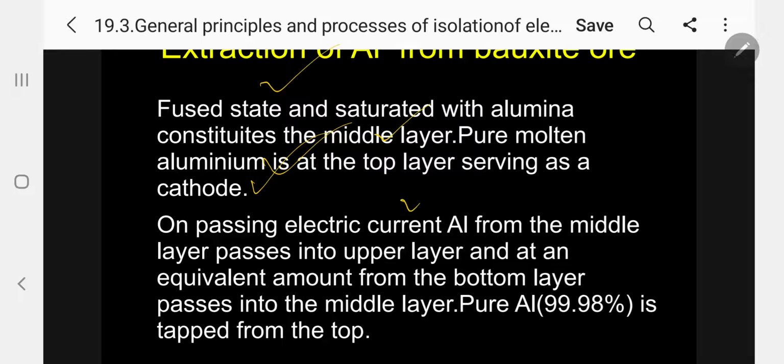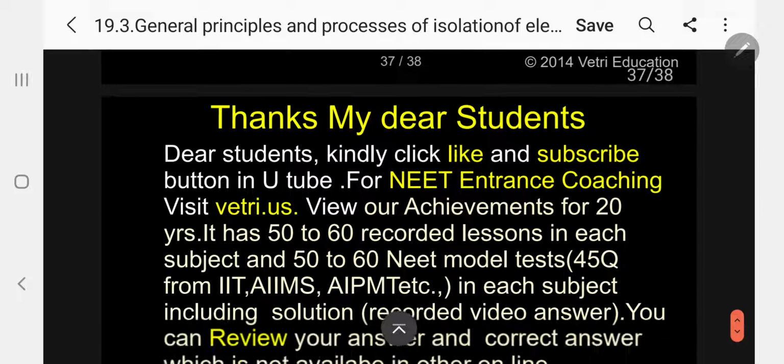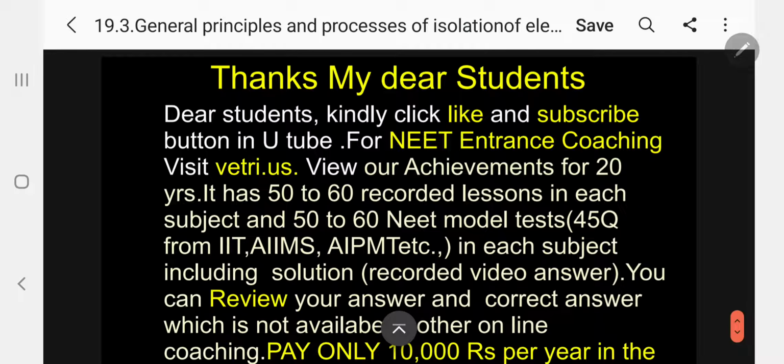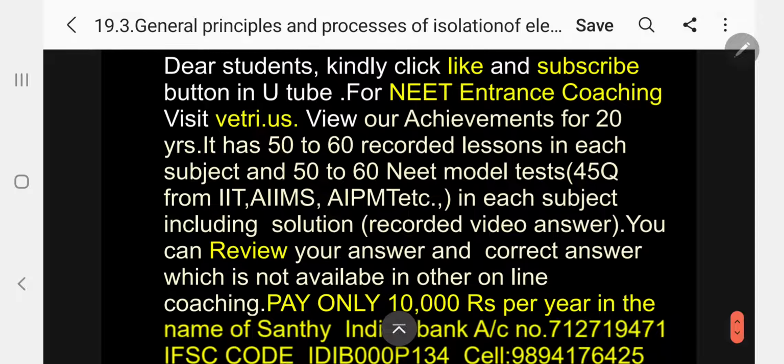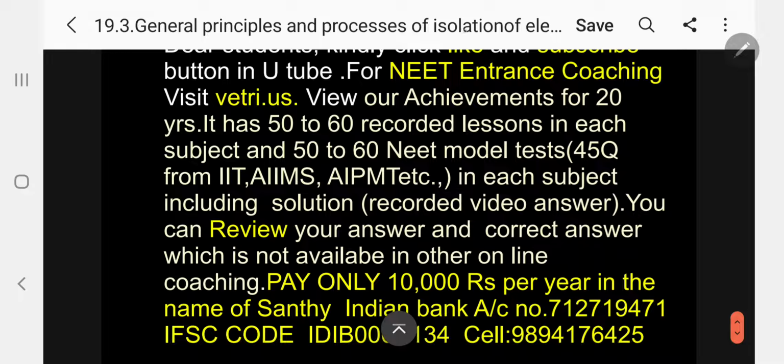On passing electric current, aluminum from the middle layer passes into the upper layer, and an equivalent amount from the bottom layer passes into the middle layer. Pure aluminum is tapped from the top. Kindly follow. This is the way we now get aluminium by electrolytic reduction. I have come to the conclusion. My dear students, thank you very much for your kind cooperation.